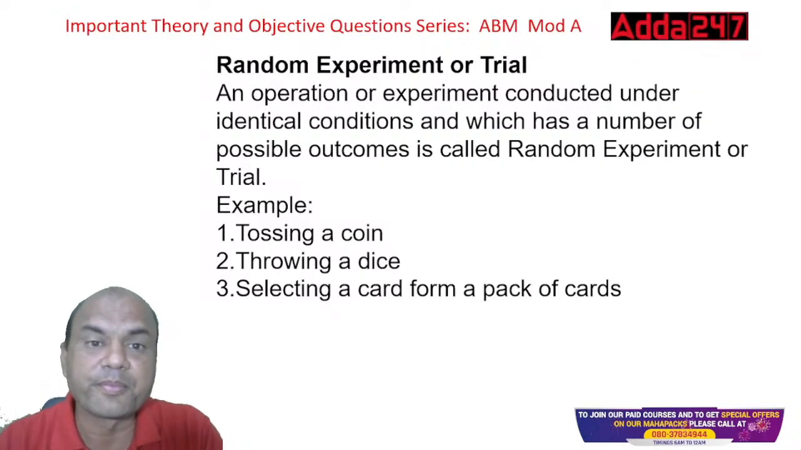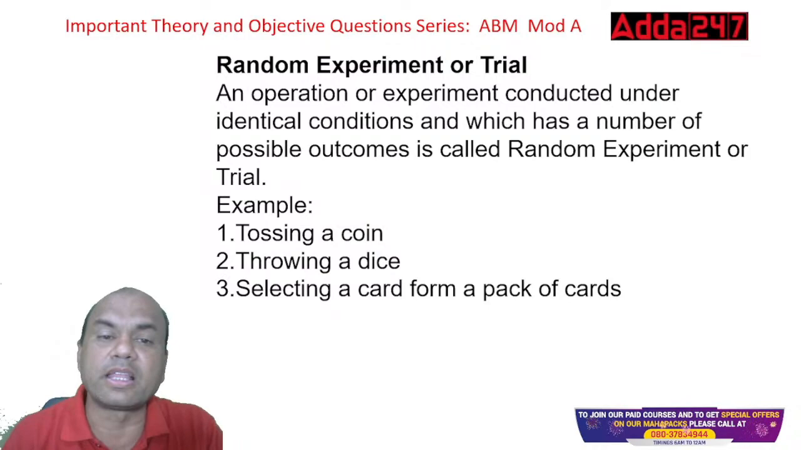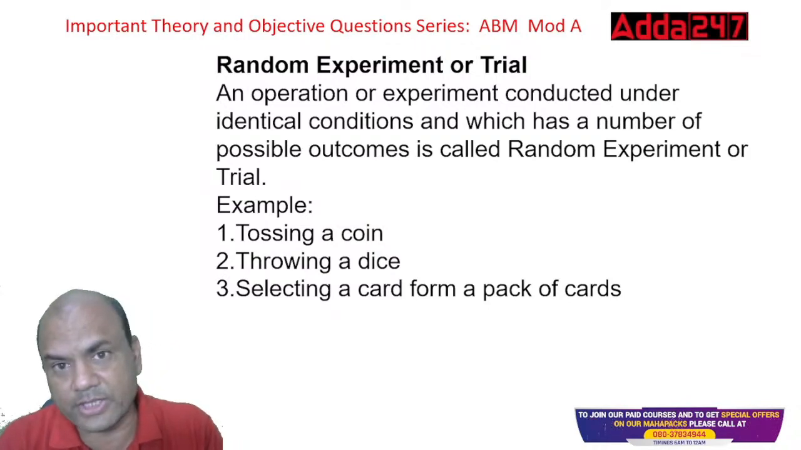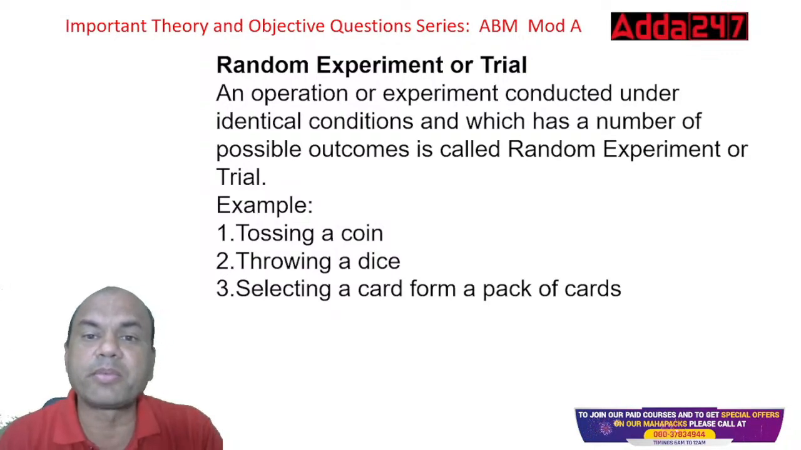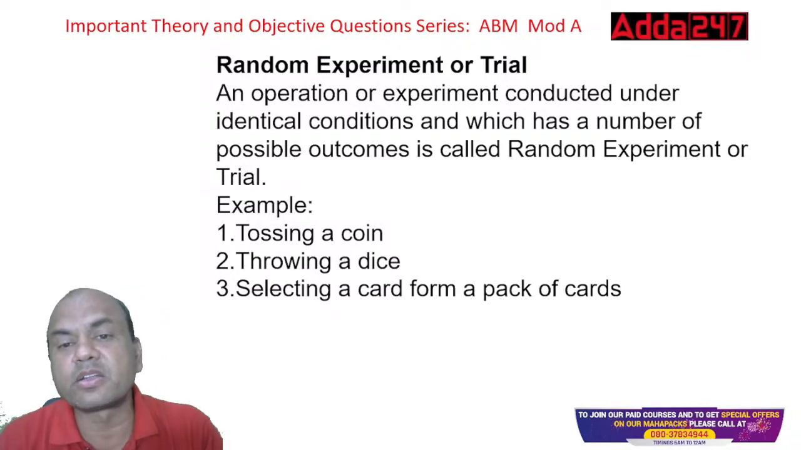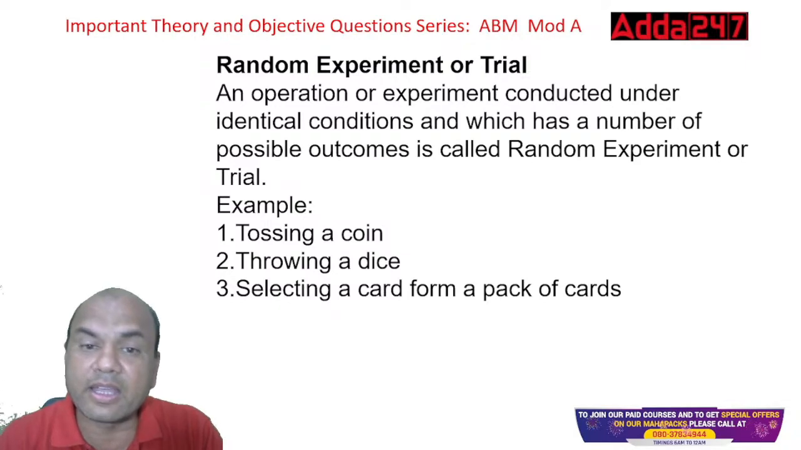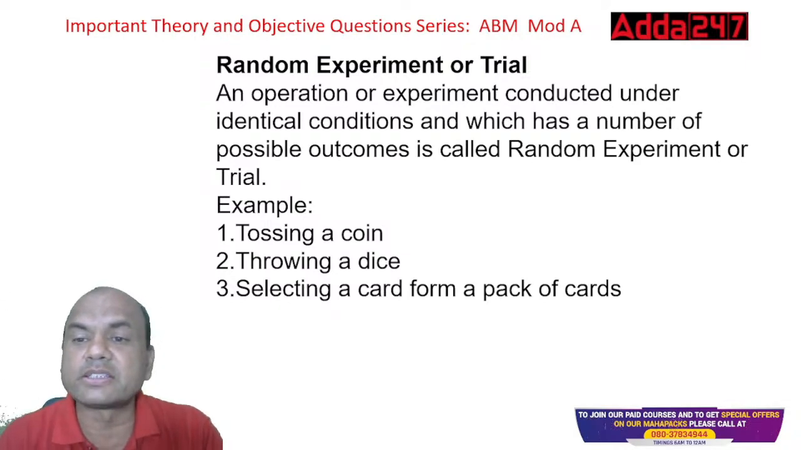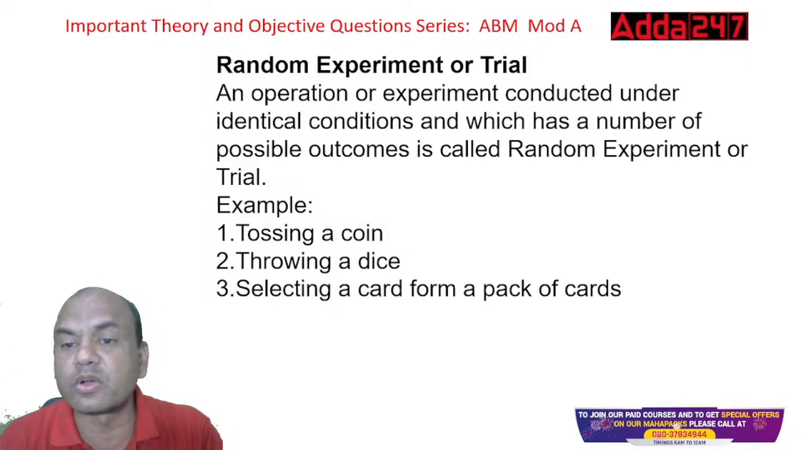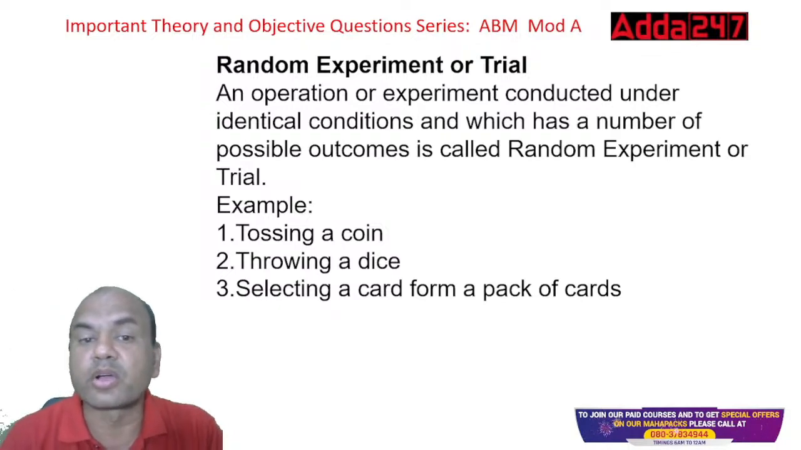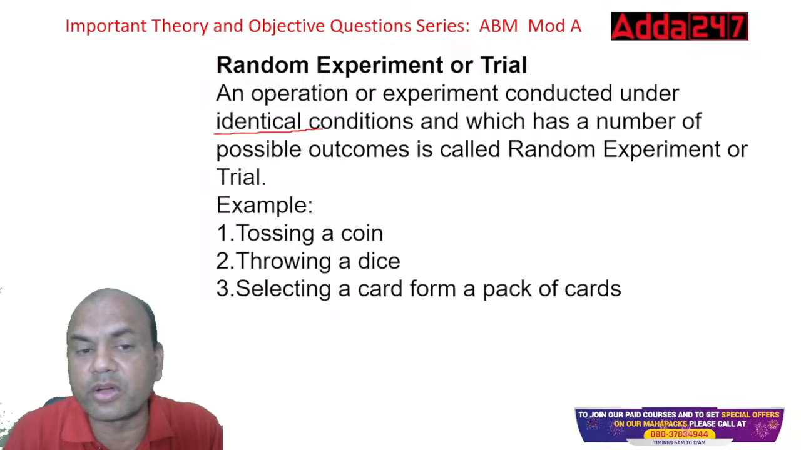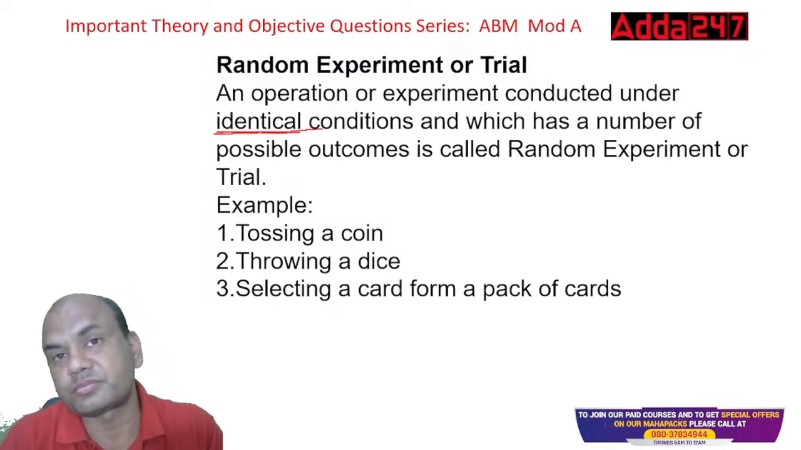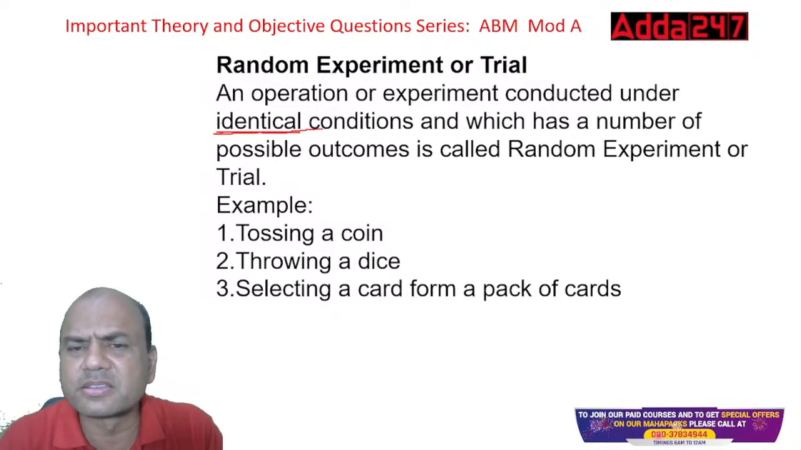Random experiment or trial. This is the last definition for today, then we'll be solving the numericals. An operation or experiment conducted under identical conditions and which has a number of possible outcomes is called a random experiment. Conducted under identical conditions. Identical means similar. What do you mean by this?